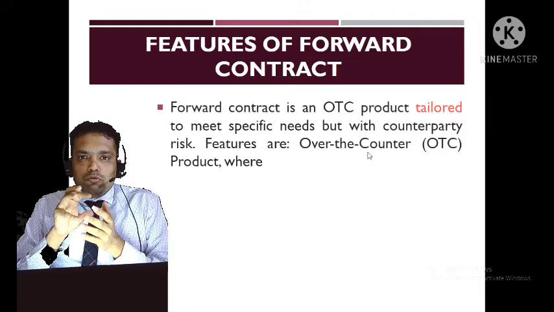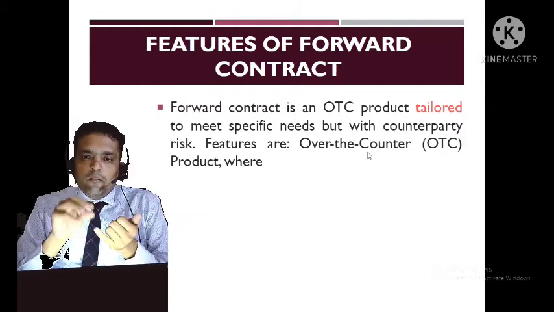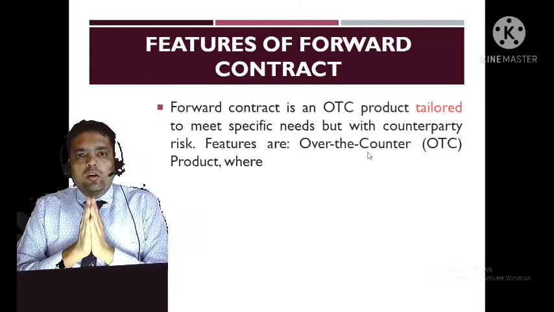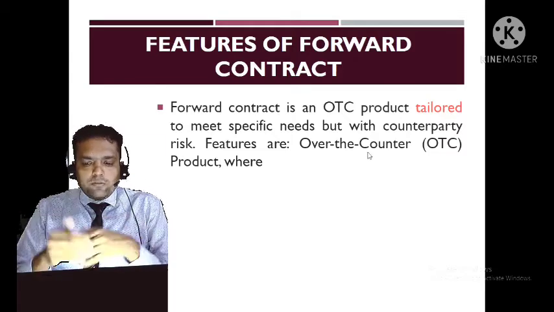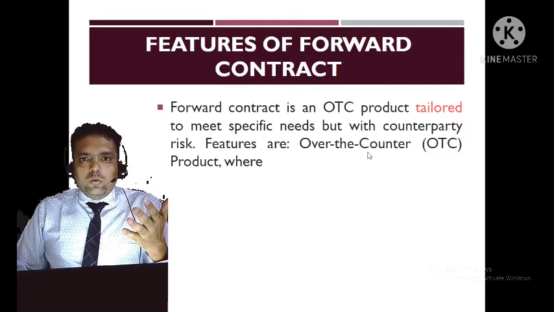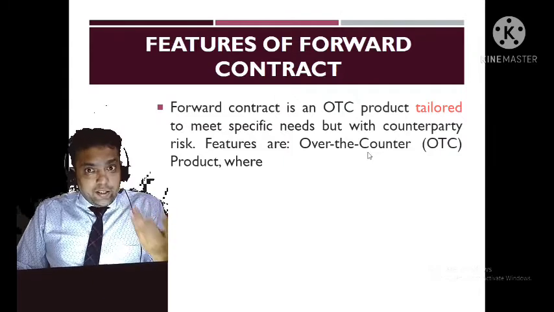When you go to a futures contract, there is a specified quantity and a specified commodity, only wheat, rice, pulses, gold. These are items which you can buy and sell in the futures contract. But in a forward contract, you can enter into a contract with any commodity to buy and sell, and that is why it is a tailor-made contract.